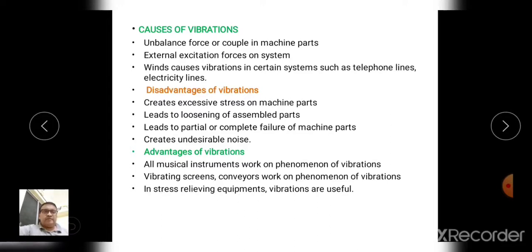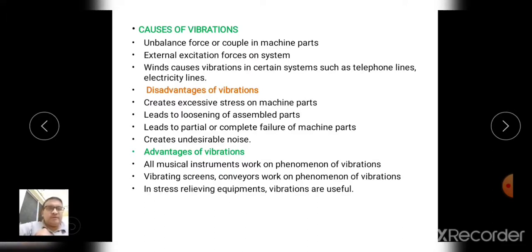Now the second cause of the vibration is external excitation force on the system. When any external excitation force is applied on the system, it starts vibrating. I will take one example of the IC engine. In IC engine, what happens? After every two revolutions of the crank, the power stroke is there, and in the power stroke, force is applied on the piston. So it is one kind of external excitation force, and that's why vibration is produced in the system.